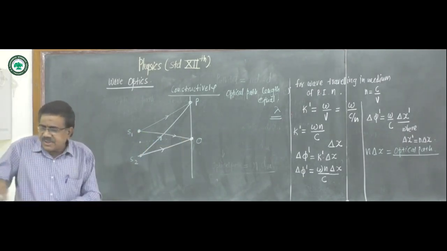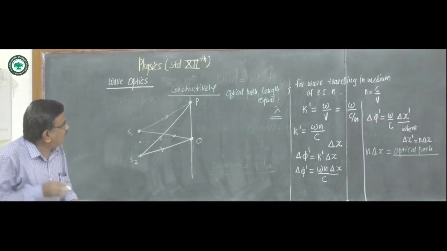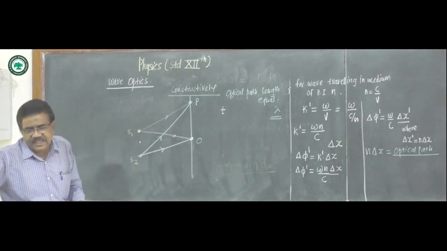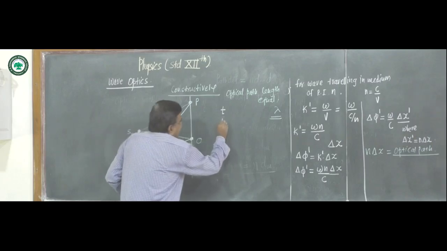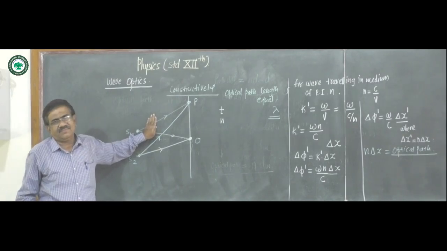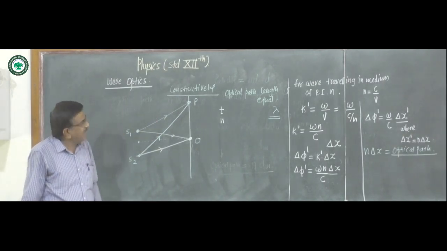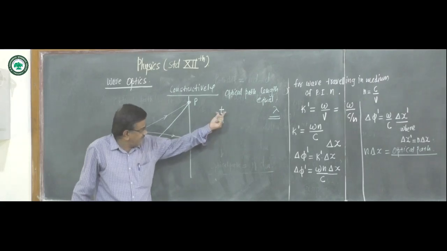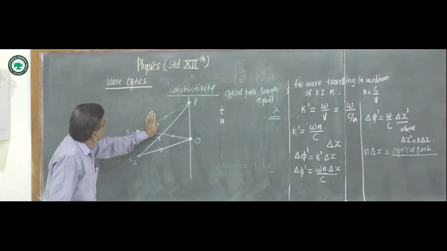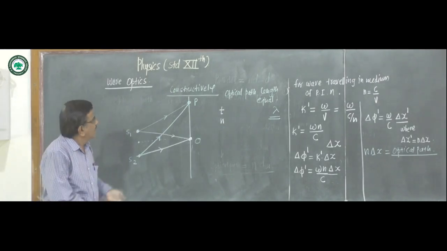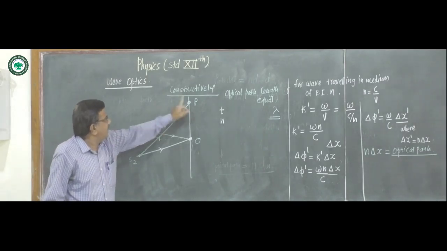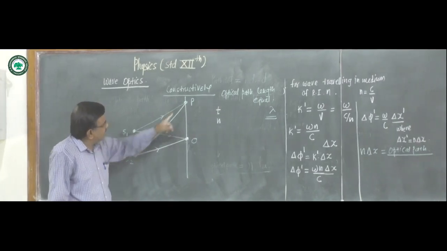But if we introduce a transparent plate of thickness t and refractive index n in front of the slit S1, then before introducing this plate, S1P is smaller than S2P.